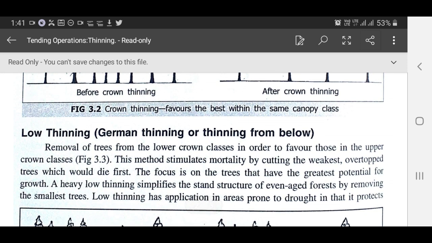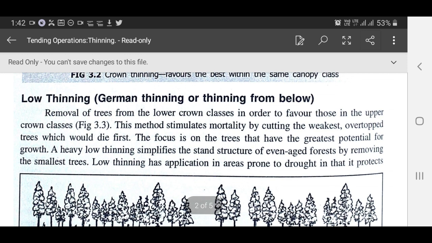Low thinning. This is called German thinning or thinning from below. Remove all trees from the lower crown classes in order to favor those in the upper crown classes. This method stimulates mortality by cutting the weakest overtopped trees which would die first. The focus is on the trees that have the greatest potential for growth.